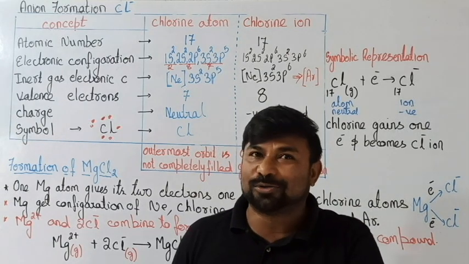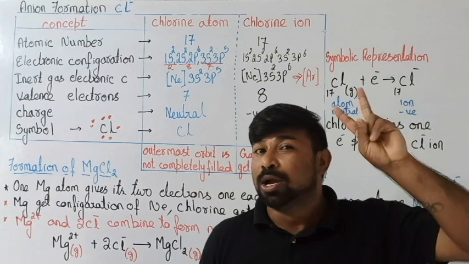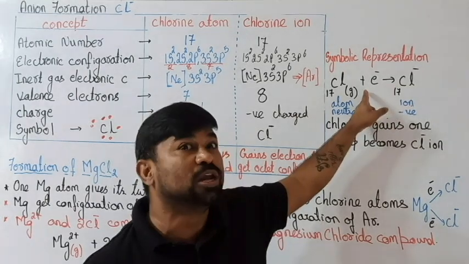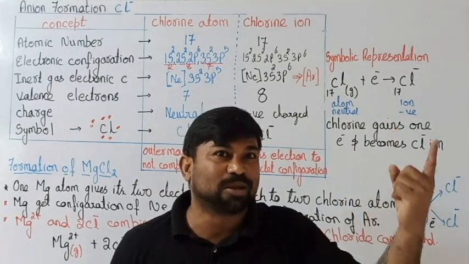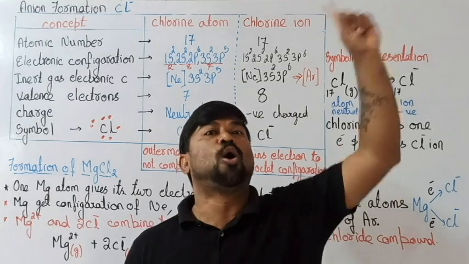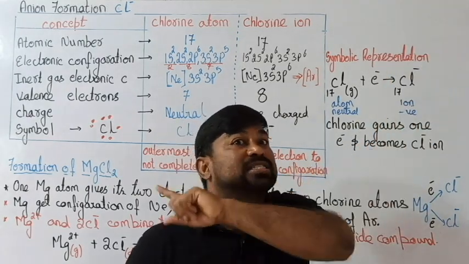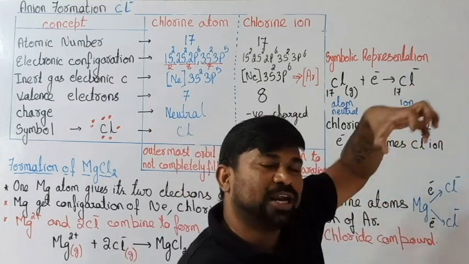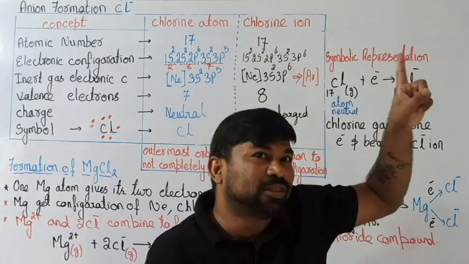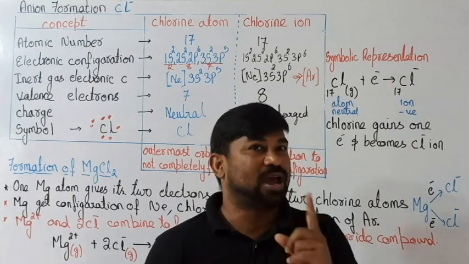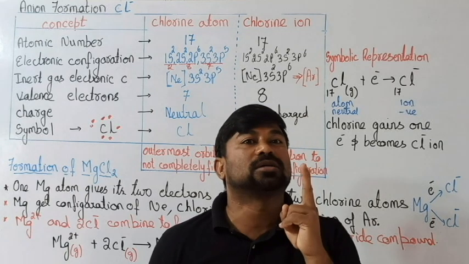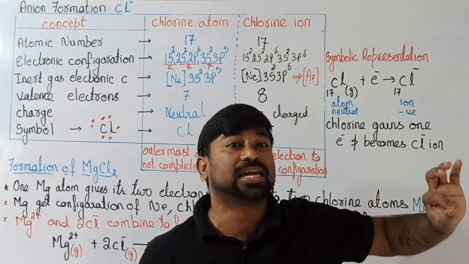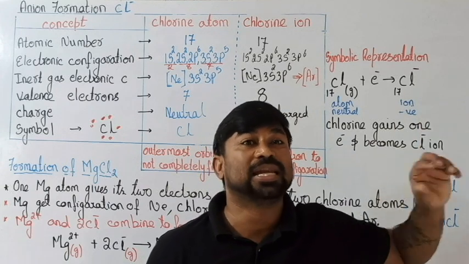But if you check, magnesium has lost 2 electrons, but chlorine has gained only 1 electron. What about the remaining one? Yes, you are right. One more chlorine atom takes the other electron sent by magnesium. Magnesium is giving 2 electrons, so 2 chlorine atoms came together, and they both have taken 1 each. You have to remember, 1 magnesium lost 2 electrons, and the 2 chlorines have taken 1 each.